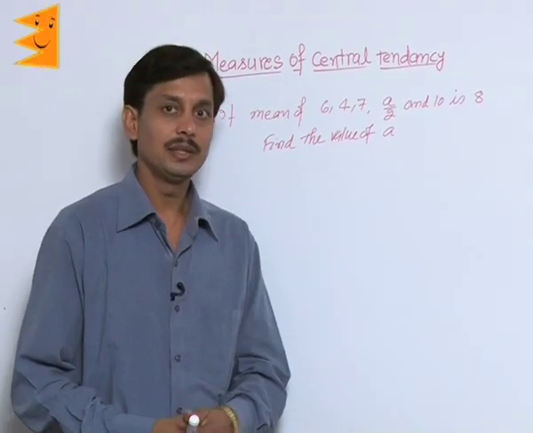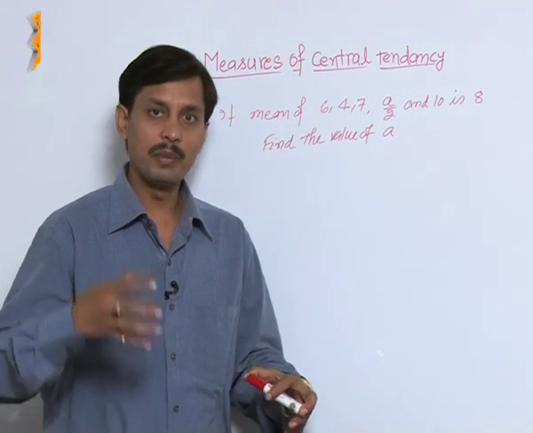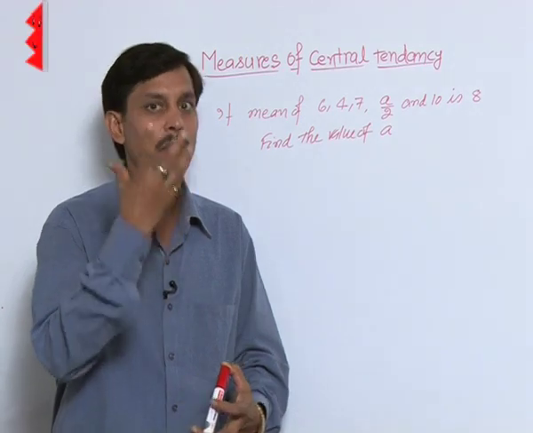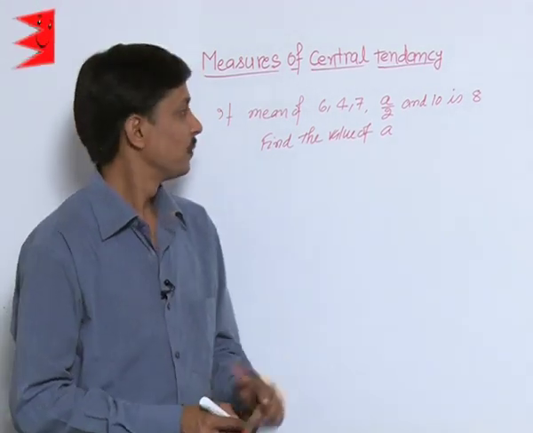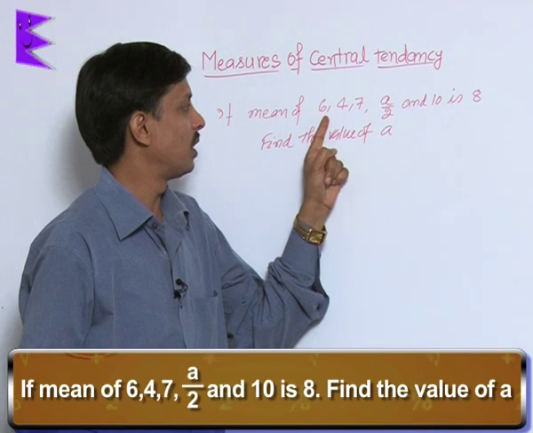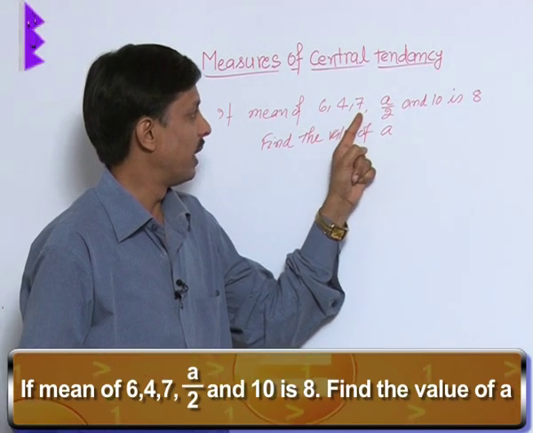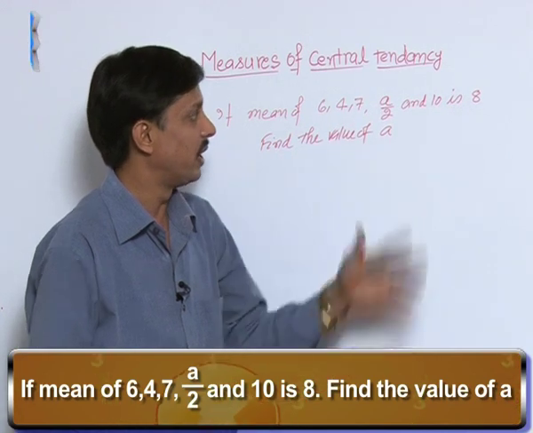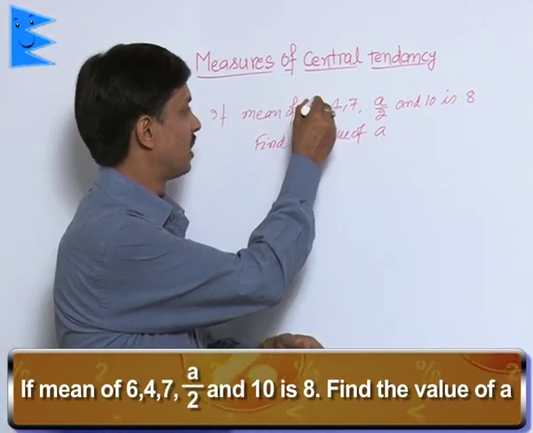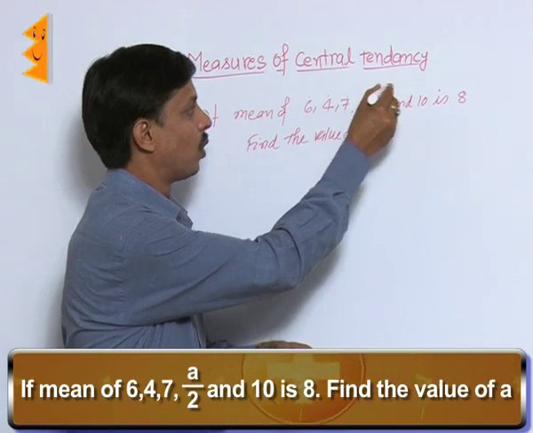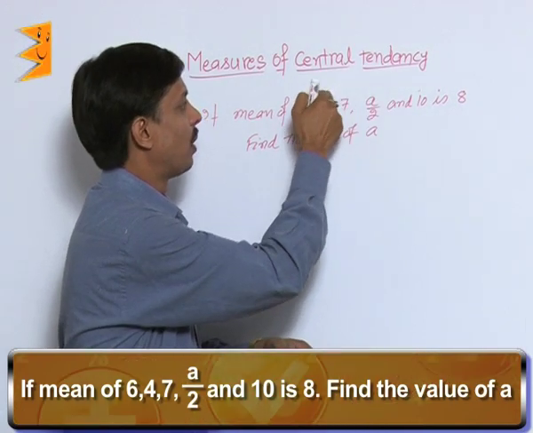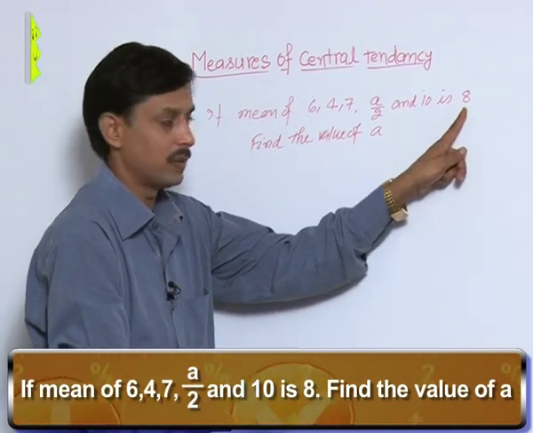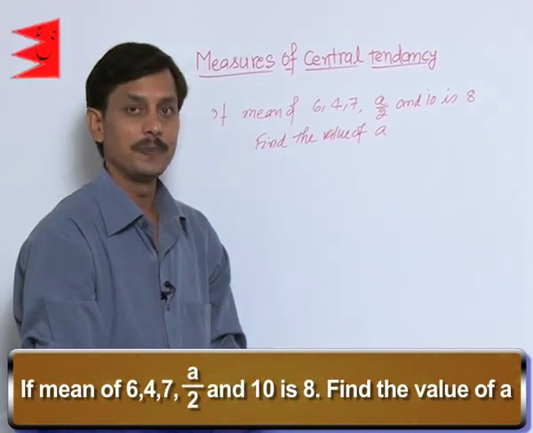Now I am taking one example where, with the help of mean, I will tell you how to calculate a missing observation. If the mean of the first observation 6, second 4, next 7, next a by 2 and last observation 10 is 8. Mean of these observations 1, 2, 3, 4, 5. These are the 5 observations 6, 4, 7, a by 2 and 10 and their mean is 8. What is the value of a?